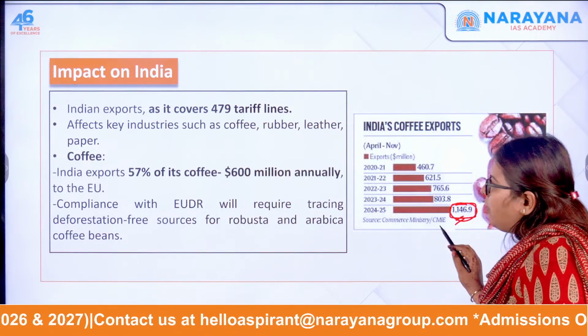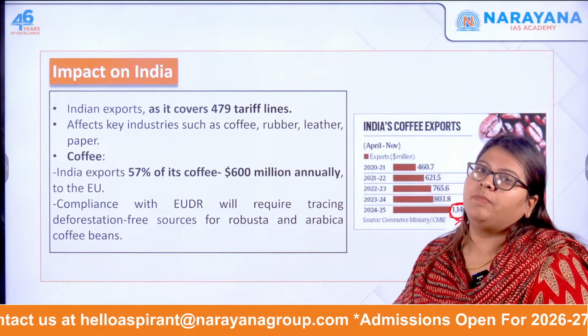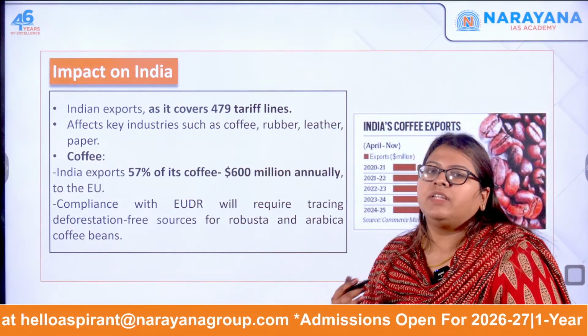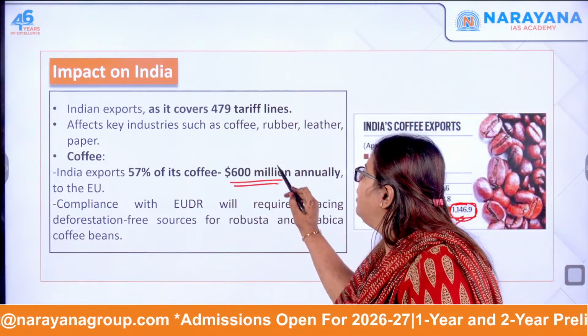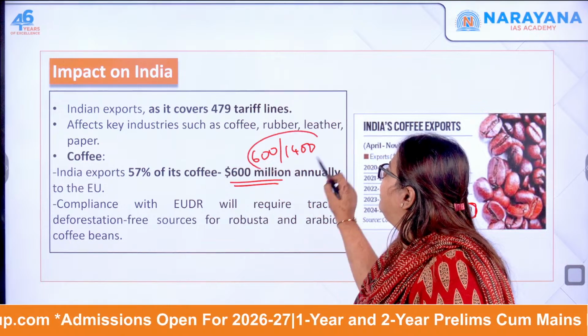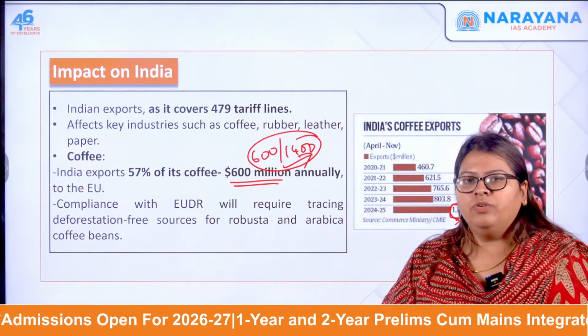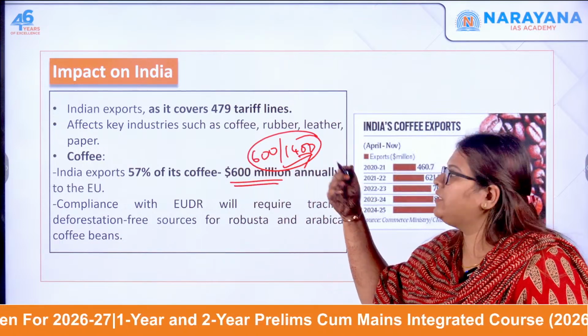Out of this $1,146 million, about $600 million worth of coffee we export to the EU. So $600 million out of $1,400 million is India's export to the EU. So our coffee export will definitely be impacted.